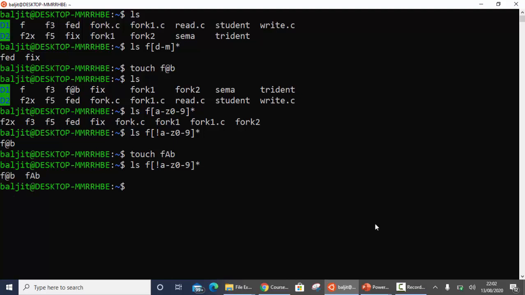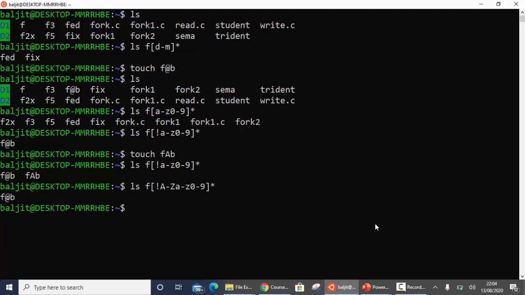So why this output? Because remember, within the bracket I have given the range for lowercase alphabets only, small a to small z. So if you want this to happen for both, then what we can do, ls f exclamation mark capital A to capital Z, small a to small z, and then 0 to 9 star.